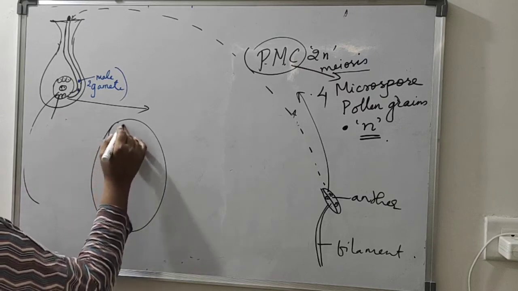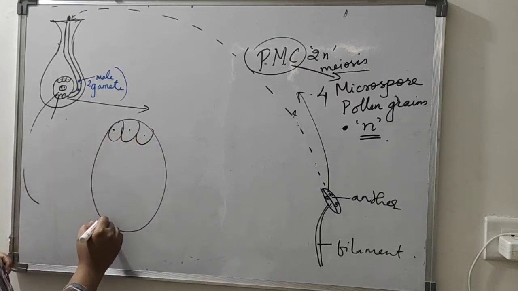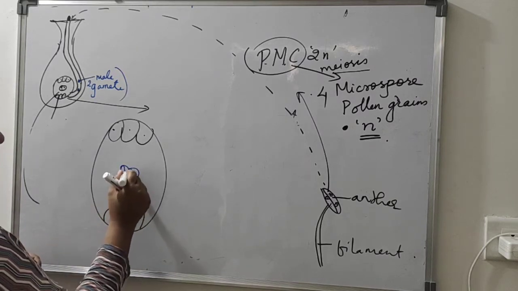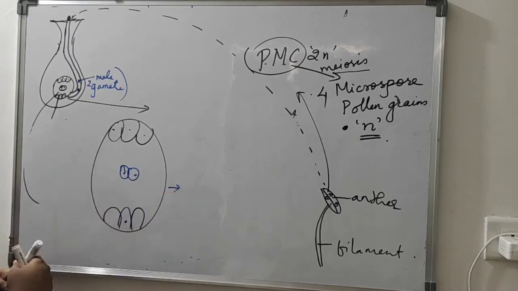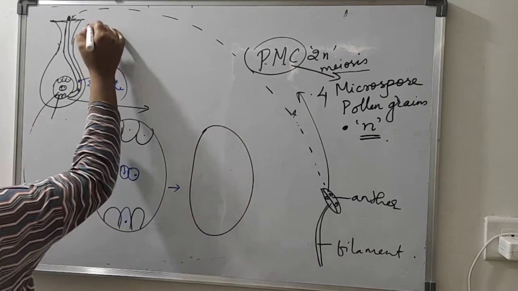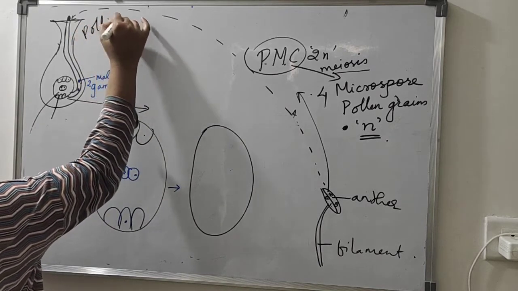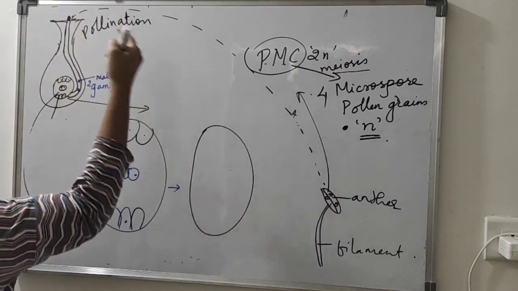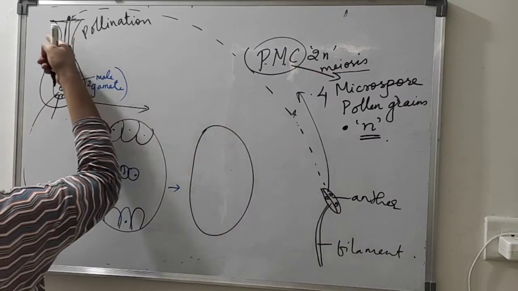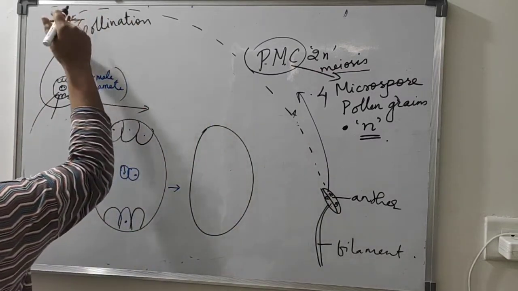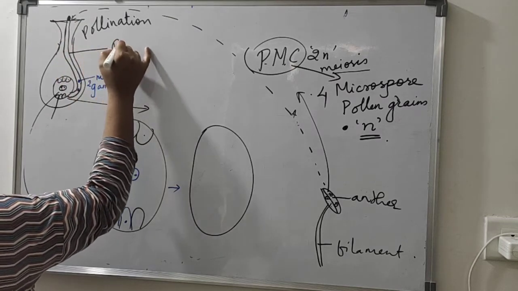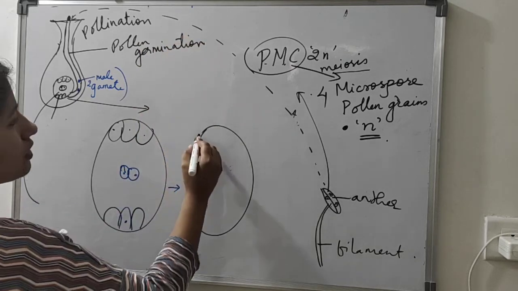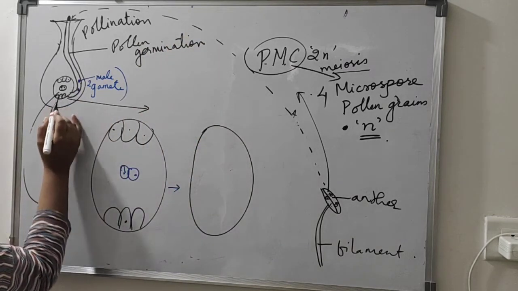While the fertilization is happening, here we have the antipodal cells and the synergid cells, and here we have egg cell, and here we have polar nuclei. So what happens here? Pollination is when pollen grain is transferred from anther to stigma. This is stigma. So when pollination takes place, the pollen germination and tube formation is known as pollen germination.